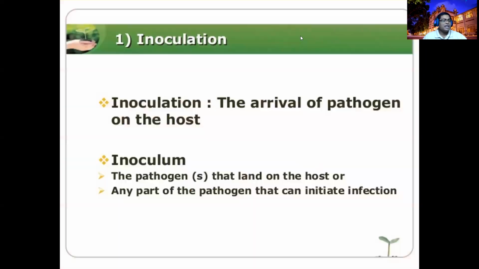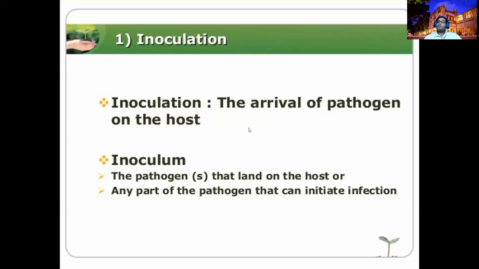So these are the steps of the disease cycle. First step is inoculation. I told you, once the pathogen has reached there, it should be inoculated. It means penetrate and recognize. That process we call inoculation. So, the arrival of the pathogen on the host, we call it inoculation. Arrival of the pathogen on the host.